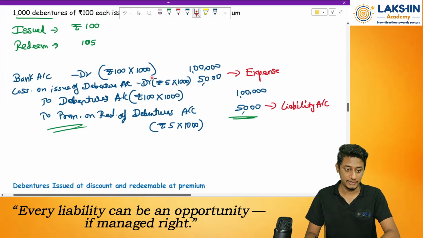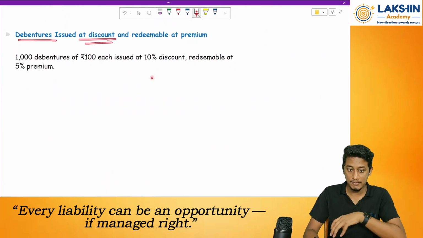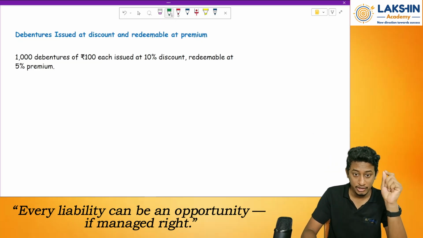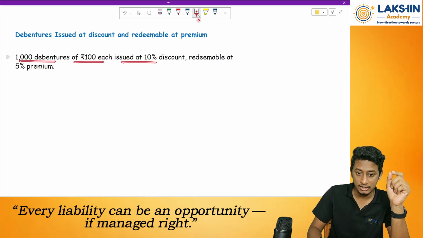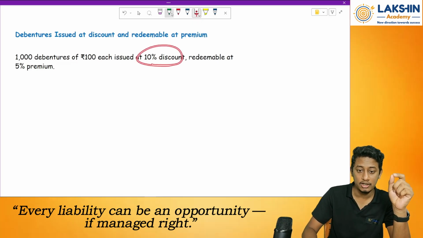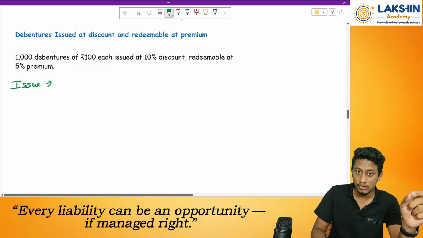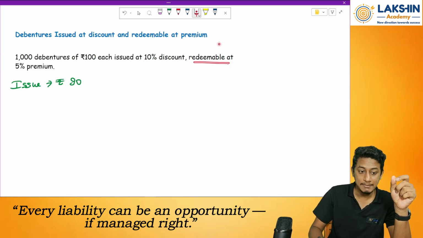Clear? Fine. Then debentures issued at discount. Today I am issuing at a discount, but tomorrow I am redeeming it at par. Now again I want your attention. Look at the question over here. 1,000 debentures of rupees 100 each are issued at a 10% discount. So how much is the issue price? Issue price will be 100 rupees minus 10%, that is rupees 90. Then redeemable at a 5% premium.